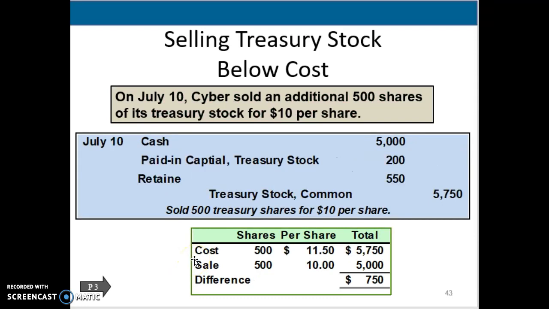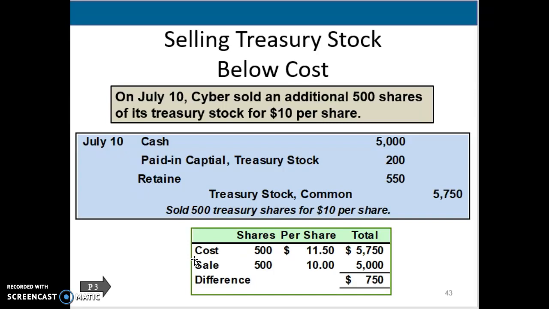All right, what if we bought it for $11.50 per share, but now we're selling it for $10 a share? We're taking basically a loss on it, right? So that's going to come out of retained earnings. We're going to debit cash for the amount that we're receiving, which is $10 per share times 500 shares. So we're getting $5,000 cash. And then we're going to credit treasury stock for the amount that we paid for it. So we have 500 shares times $11.50. So we paid $5,750 for those shares.